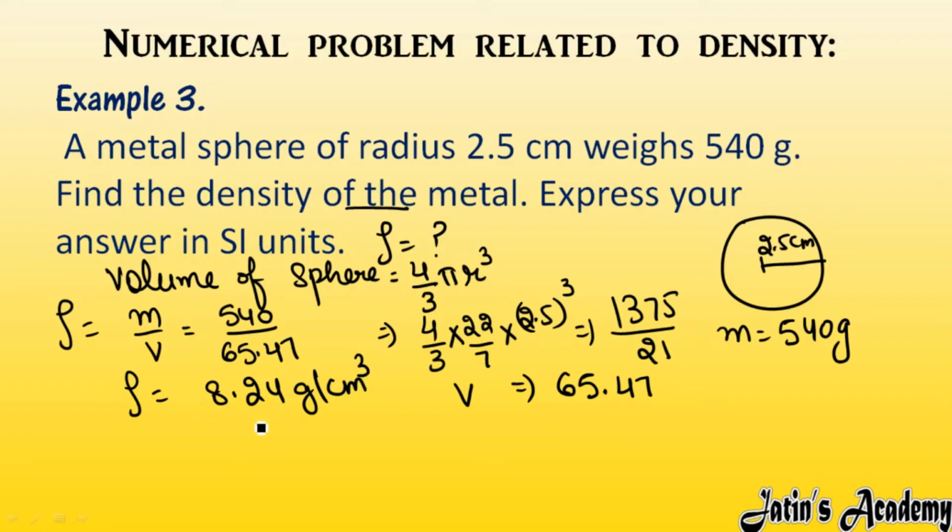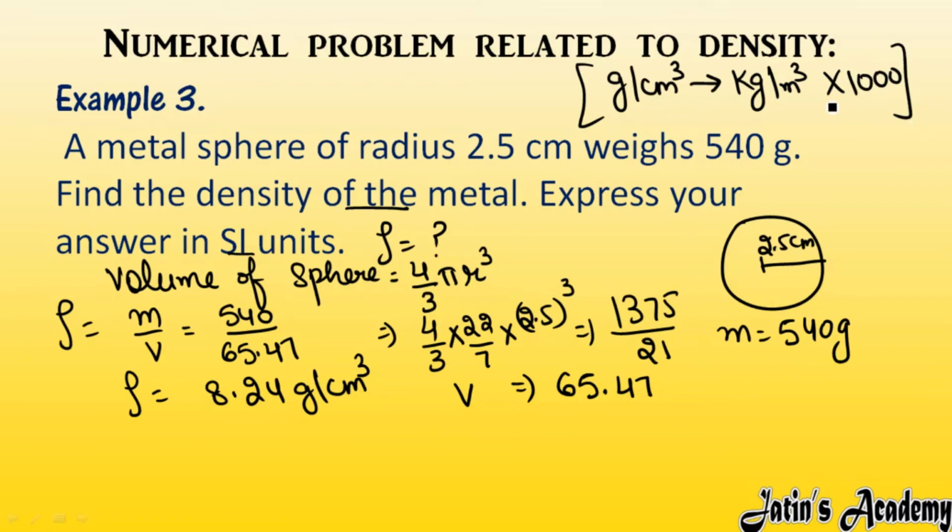This value came in gram per centimeter cube, but our question is you have to express the answer in SI unit. Whenever you are given with gram per centimeter cube and you have to convert that density in kilogram per meter cube, then simply multiply this numeric value with 1000. And same for the reverse. If I am having kilogram per meter cube, I have to convert in gram per centimeter cube, then that numeric value you have to divide by 1000. This relation you can learn, it will be very helpful for you.